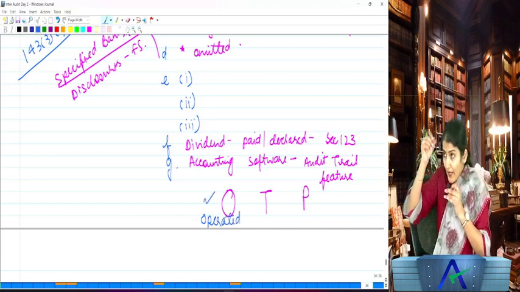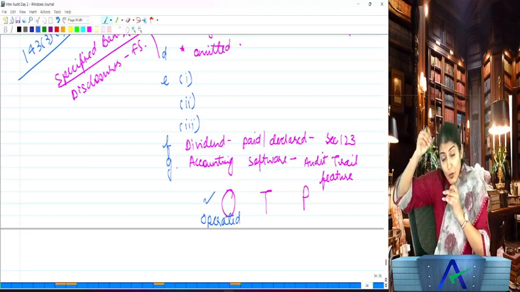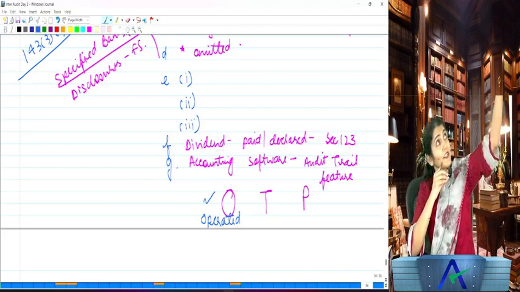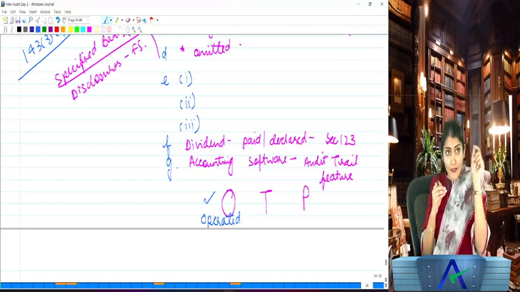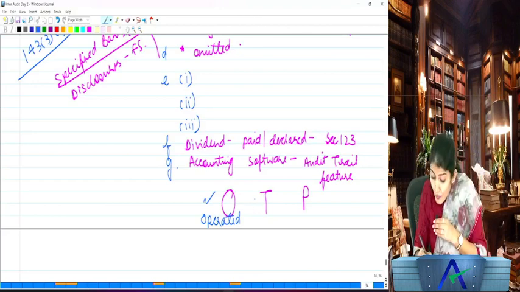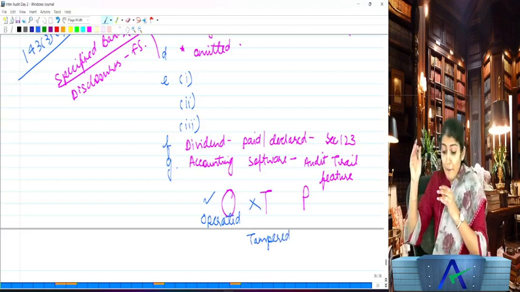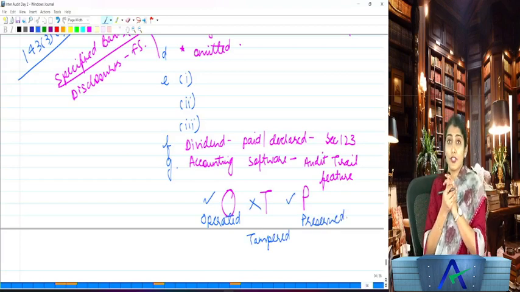So this accounting software has an audit trail feature which was operated throughout the year, not that the CCTV camera kept on one day and then after that changed the face of the camera. No, it operated throughout the year. The audit trail feature has not been tampered with, and it has been preserved as per the statutory requirements for the record retention.